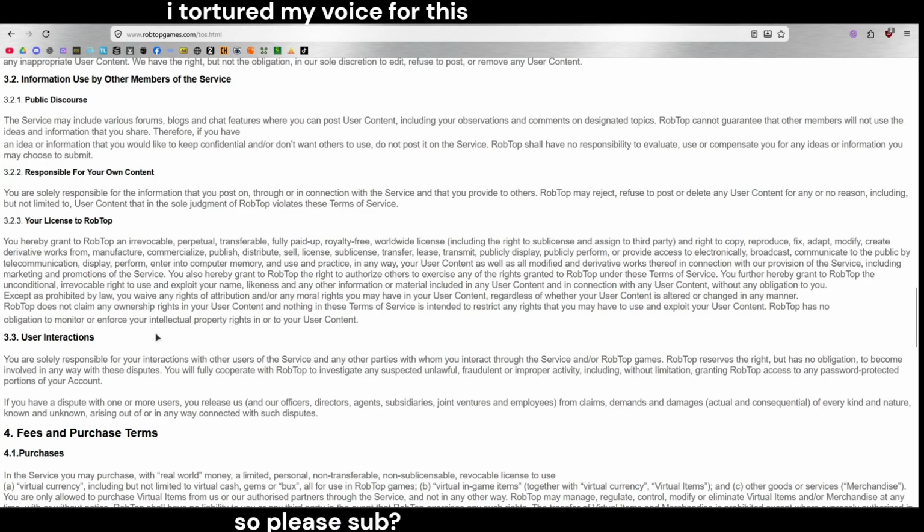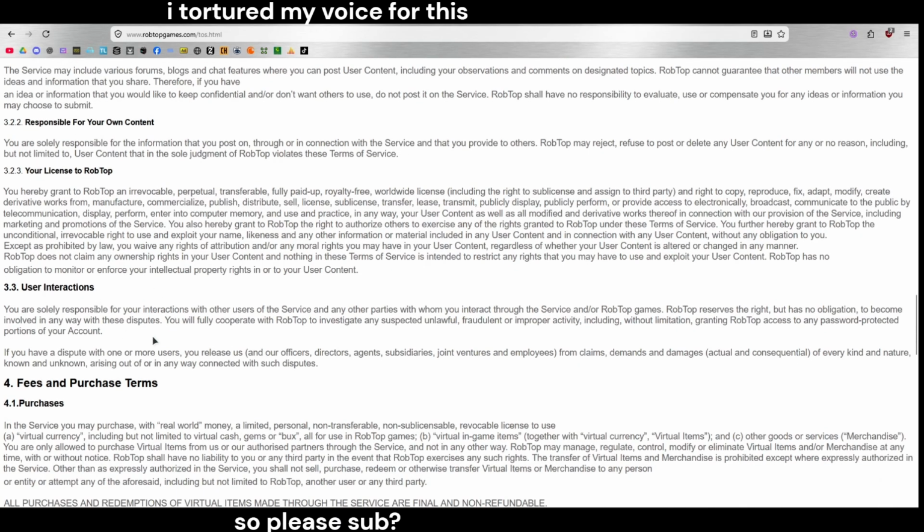3.3 User interactions. You're solely responsible for your interactions with other users of the service and any other parties with whom you interact with the service and our RobTop games. RobTop preserves the right but has no obligation to become involved in any way with these disputes. You will fully cooperate with RobTop to investigate any suspected unlawful, fraudulent, or improper activity, including without limitation, granting RobTop access to any password protected portions of your account.